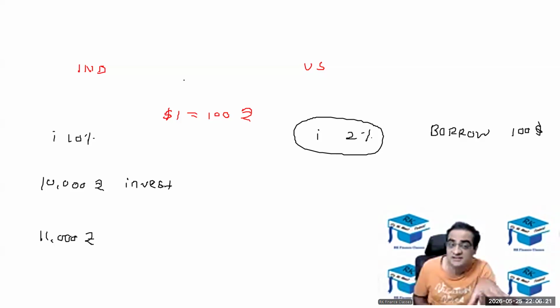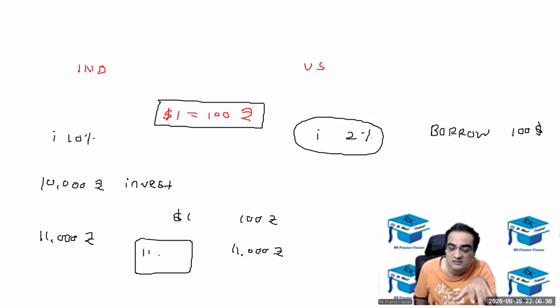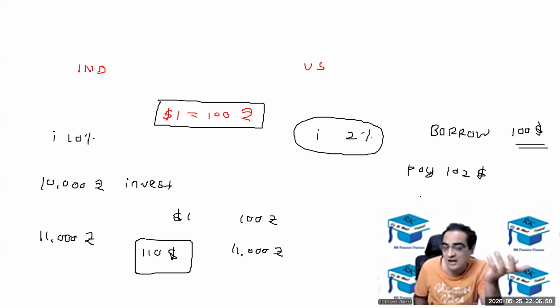And now the good thing is that the dollar is going to remain fixed. After a year also the dollar will be at 100 rupees only. So at that time I'll convert that 11,000 rupees, and as the dollar is going to remain at 100 rupees, 11,000 rupees would be equal to $110. Out of that, I pay that $100 and the $2 interest also. So I borrowed $100 and need to pay $102. I have $110, so I will have $8 of profit, arbitrage profit.